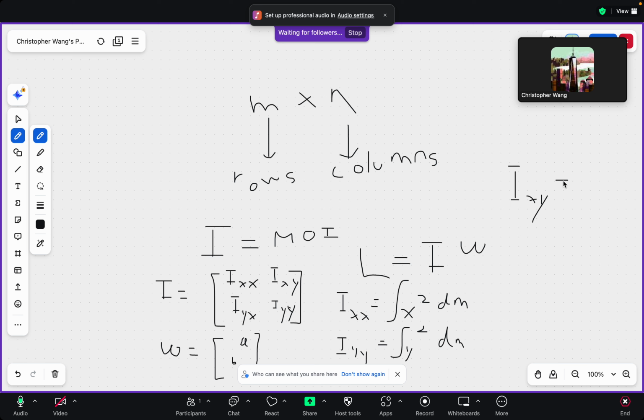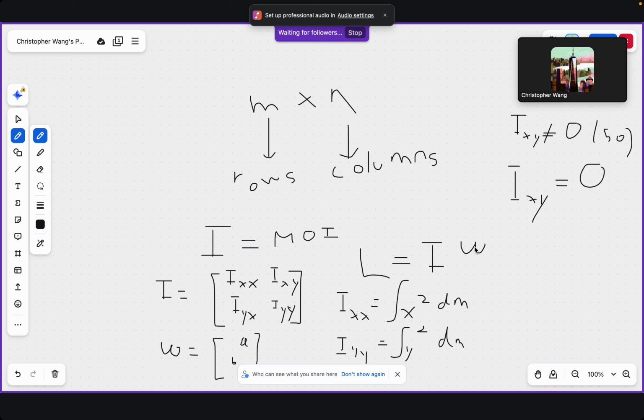If Ixy is equal to 0, then the object is either symmetric about the x-axis, y-axis, or both. But if Ixy is not equal to 0, but rather a big magnitude of number, like 50 or so, that means that there is a high degree of asymmetry. We'll explore what this means when an angular velocity is present.